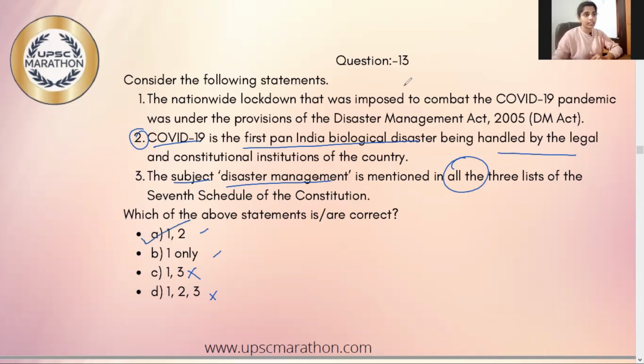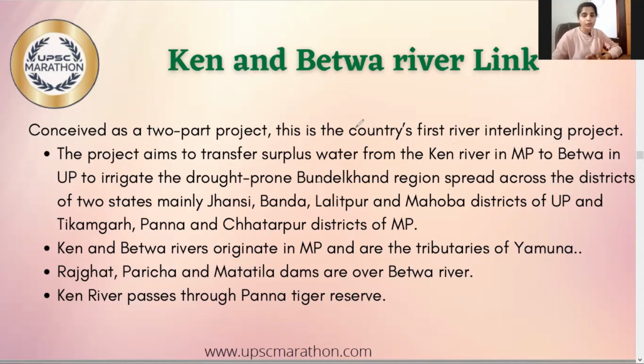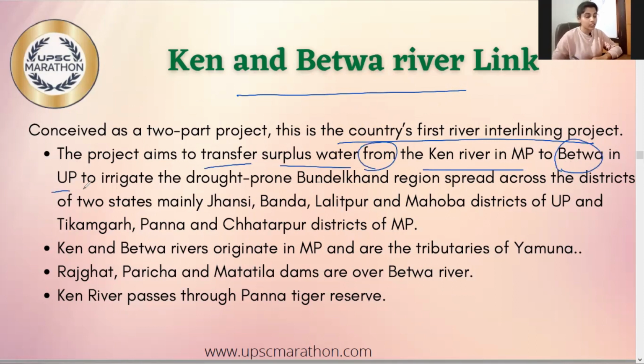Now let's move on to our next topic. Let us talk about one of the important topics, the Ken and Betwa river linking project. This is the country's first river interlinking project, and the project aims to transfer surplus water from the Ken River in Madhya Pradesh to Betwa in Uttar Pradesh, so that the drought-prone regions of the Bundelkhand region will be irrigated.